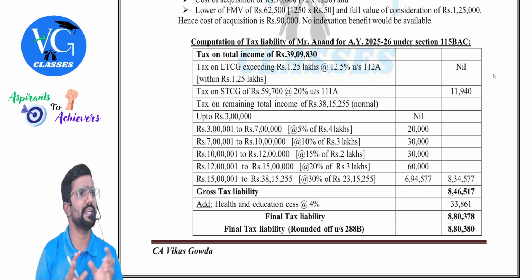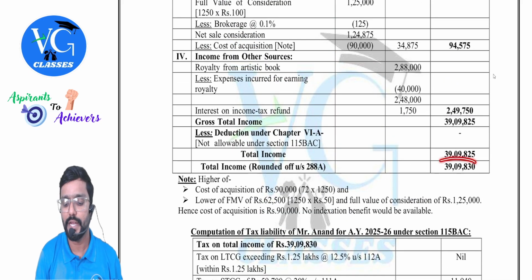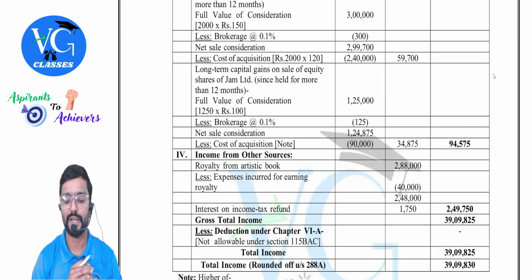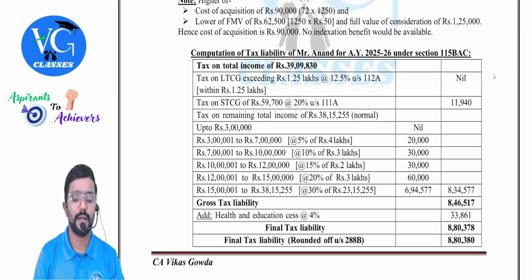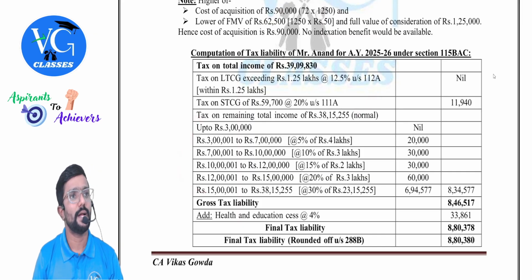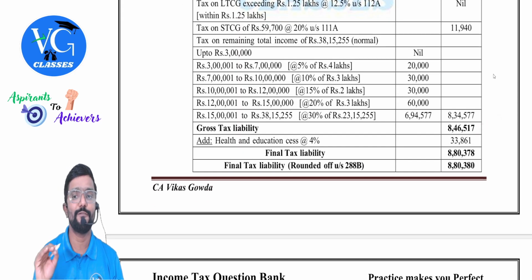Now compute the remaining income, which is normal income, taxable at slab rates. How do we get it, sir? 39 lakh 9,830 minus 94,575. You will get normal income. Normal income, guys. Apply slab rates. Clear? Yes. So you will get gross tax liability 8,46,517.